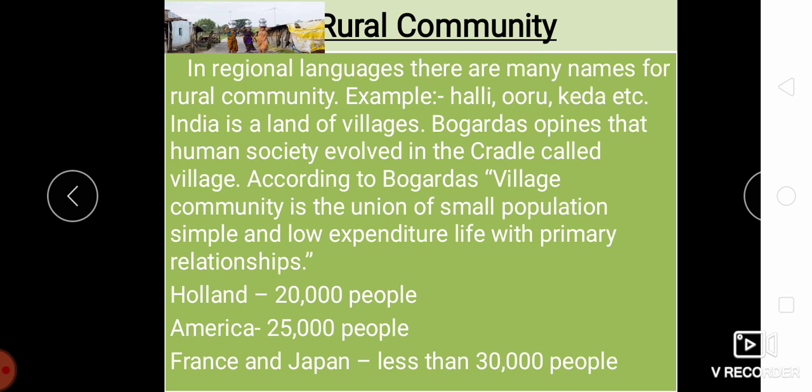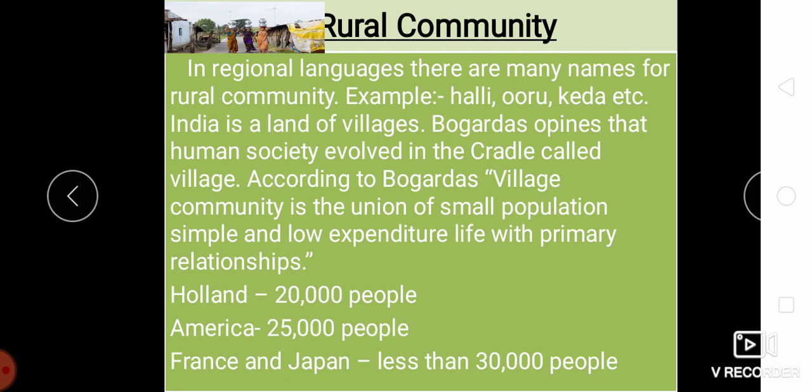Children, today the population is the universal yardstick used to recognize the village or the rural community. It differs according to the population, and the rural community differs from one country to another. In Holland, areas with less than 20,000 people are called a rural community. In America it is 25,000, and in France and Japan areas with less than 30,000 people are called rural.